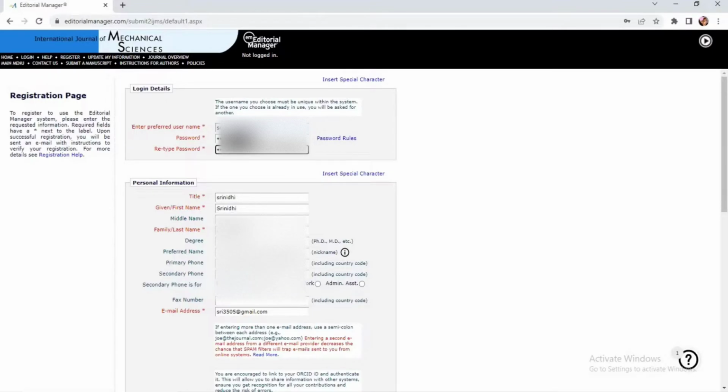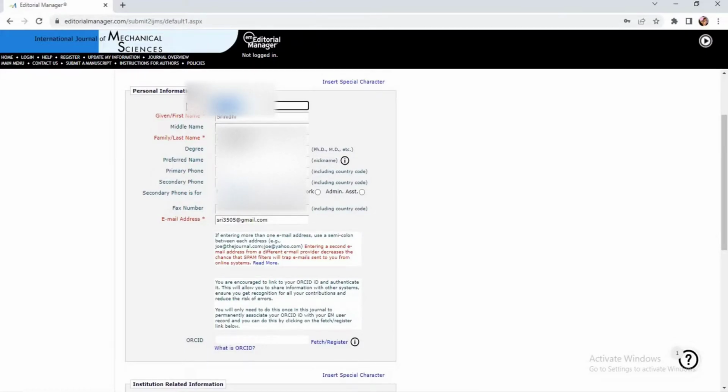Yes. The next is the personal information. Once again, title, whether you are a Mr. or a doctor or whatever it is, you can just type there. So go for your first name. First name will already be selected since we have already given it in the previous window. If required, you can type once again, no issues with that.